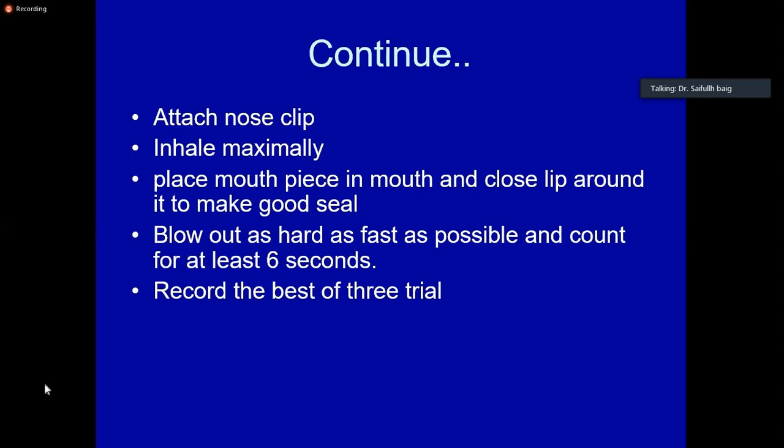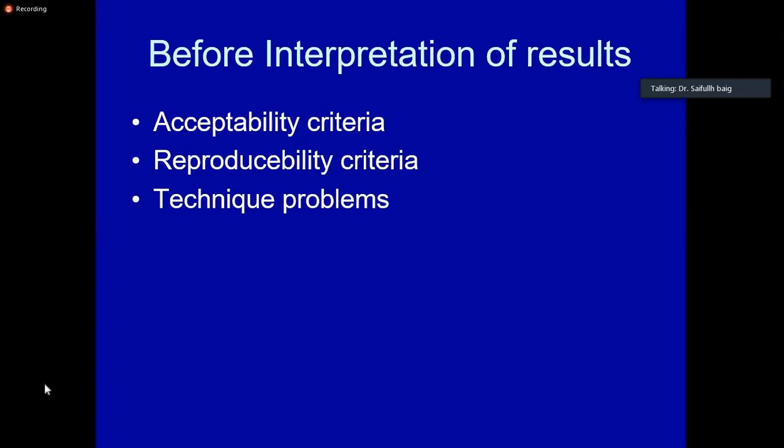A nose clip is attached so that there is no leakage. The patient has to inhale maximally, place the mouthpiece and seal his lips around it, and blow out as hard as possible, for at least 6 seconds. The best 3 readings are recorded. There are acceptability criteria, which we are going to discuss now. Then it should be reproducible. It means that 2 readings should not be very far away from each other.